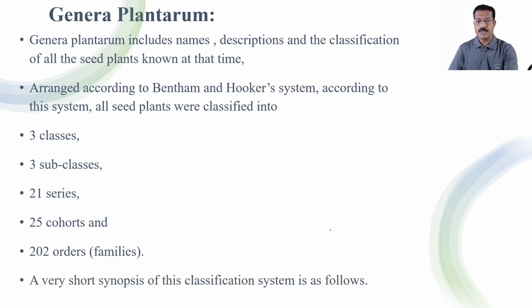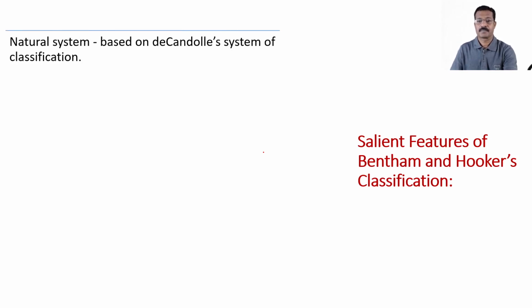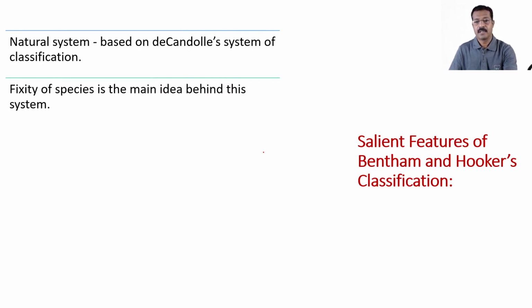A very short synopsis of this classification system is as follows. Just from this pictorial you will get the salient features of the Bentham and Hooker's system of classification, that it is a natural system of classification based on D. Cantrell's system of classification. Here fixity of species is the main idea behind this system.